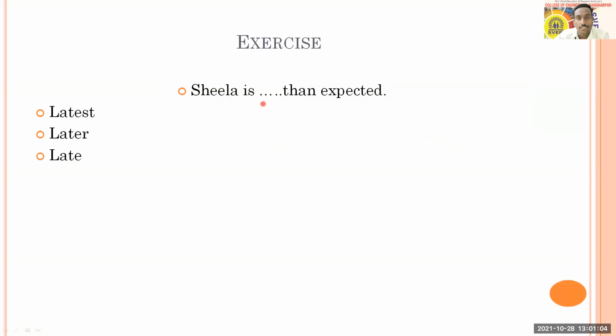Sheila is a dash than expected. It is a kind of revision, I feel. But still you have to choose the correct option: latest, later, or late. And for this, you can answer through the chat box, or through the poll as well. For option D, you don't have any option. So a kind of confusion is here between option B and C. I'm getting two different responses here.